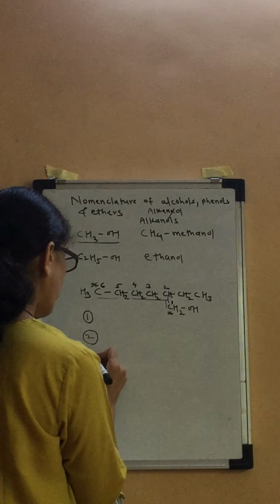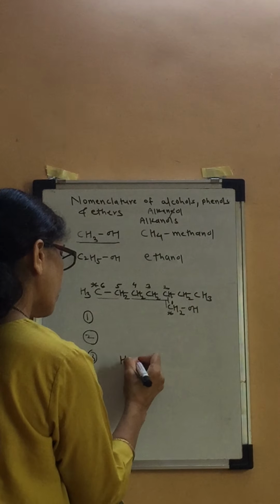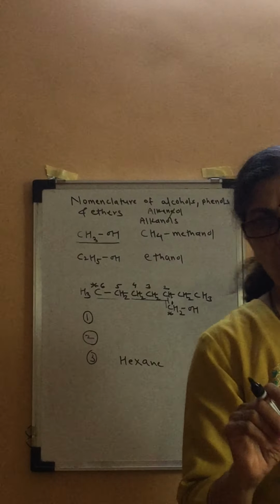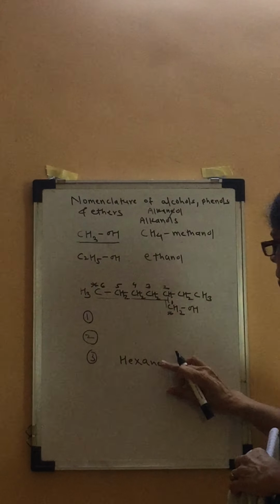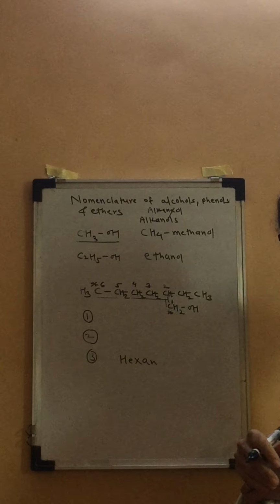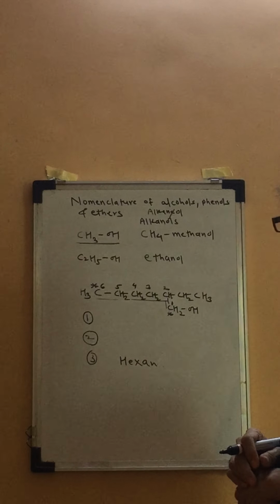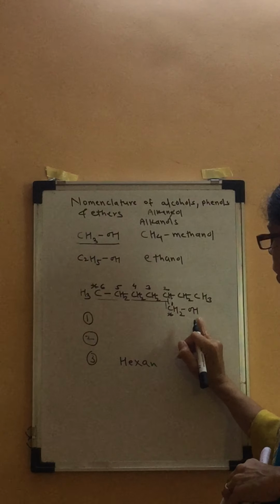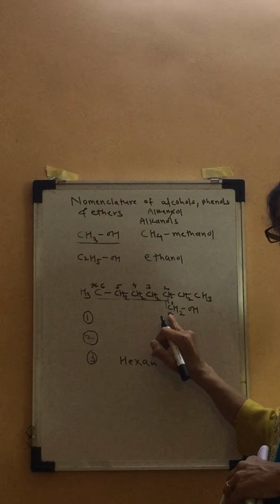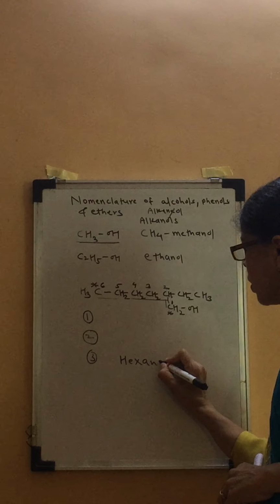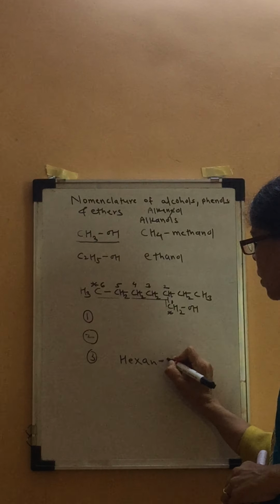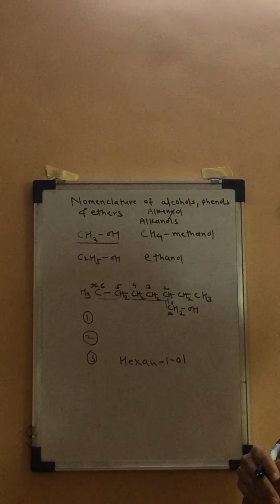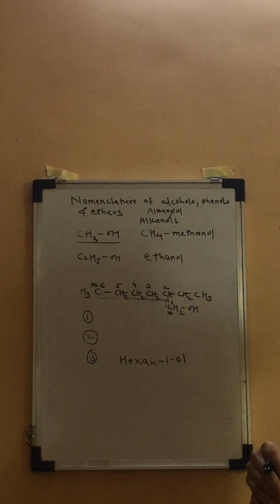So write the name of the alkane, hexane. We have seen already how alcohol names are derived. The ending E of the alkane is substituted by OL. Now in such compounds we have to indicate the position of the OH group also. It is present at the first carbon atom, and that locant is given before OL: hexan-1-ol.